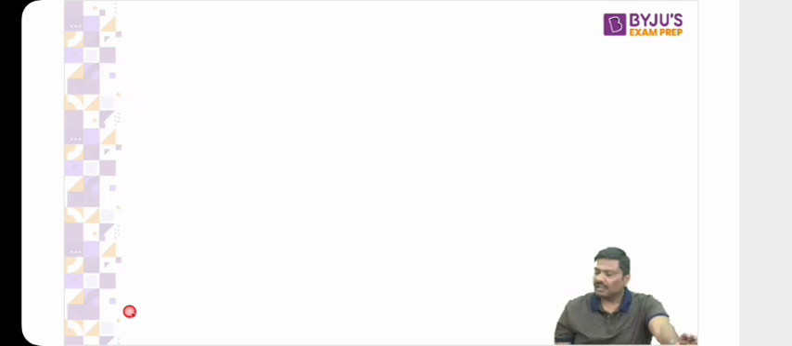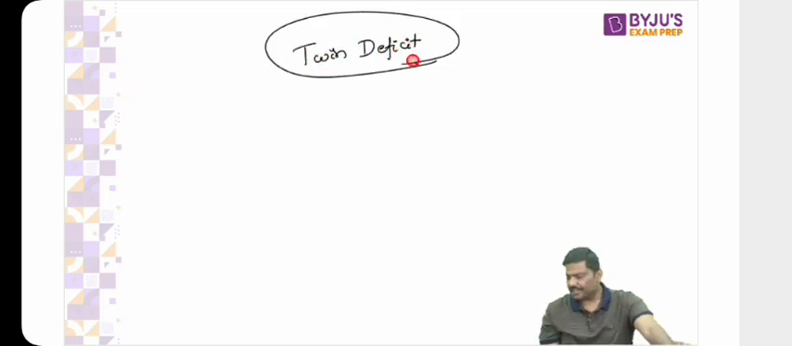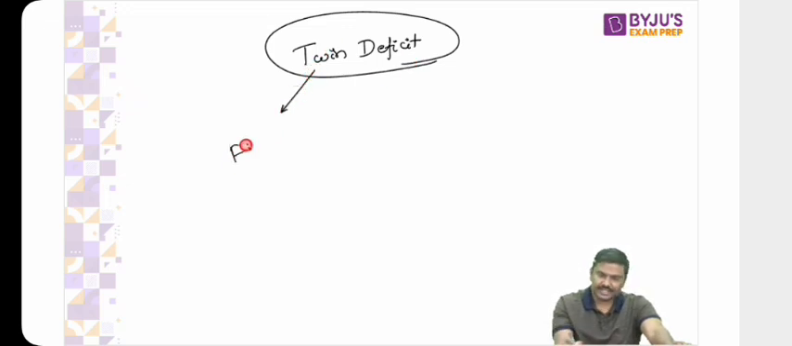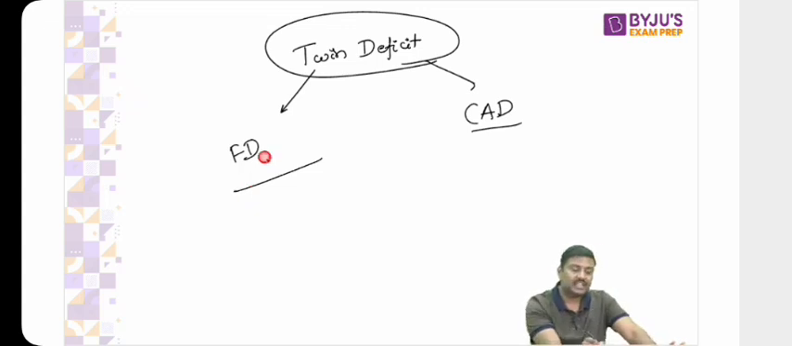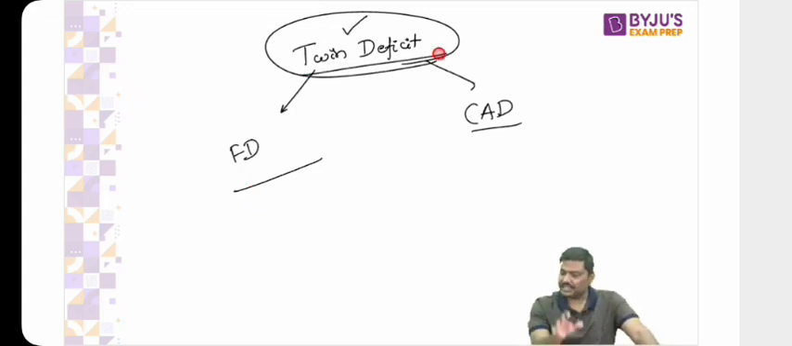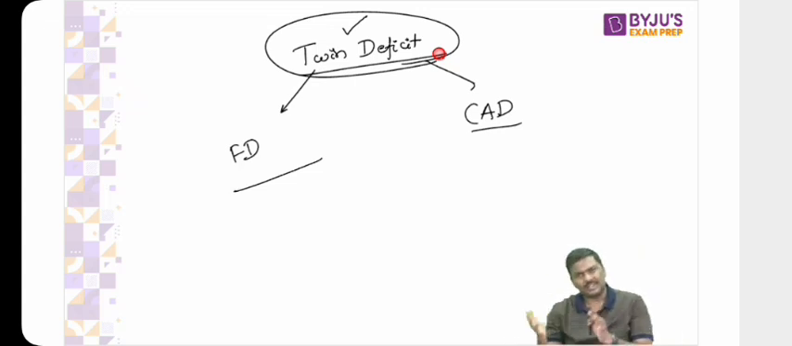Okay, now there is a term called a twin deficit. What is a twin deficit? Whenever a country will have a fiscal deficit and a current account deficit, it is called a twin deficit. Is it a problem? Of course, yes. Let's start. What is the problem here? But first and foremost, how does it actually happen?